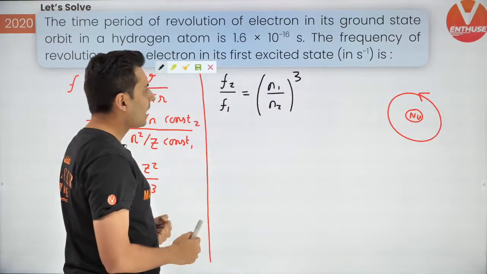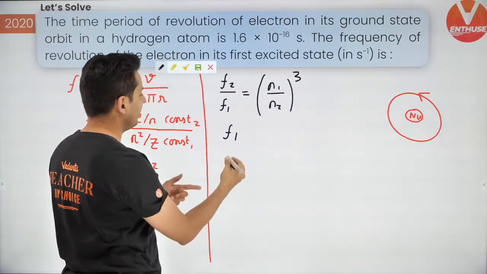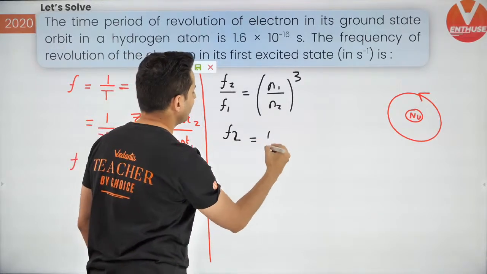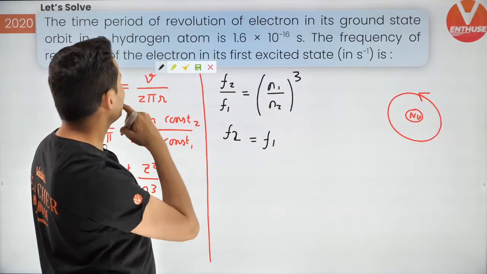Okay. So F2 by F1. All right. So I'll just take F1 over there. And what is N1 by N2? Let's think about it.